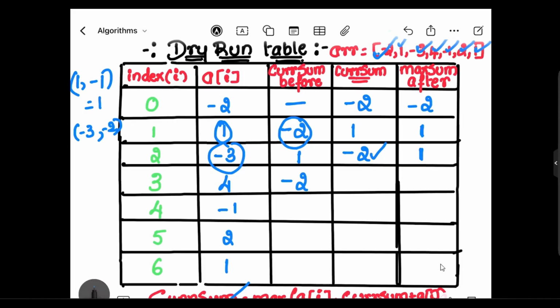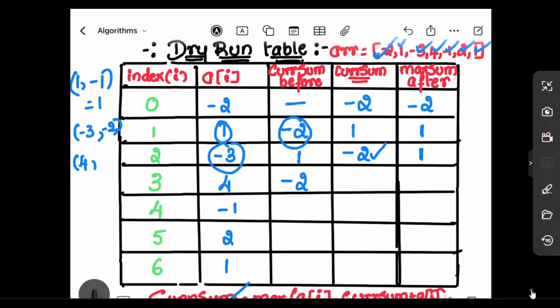Max of a of I is nothing but the 4 here, and current sum is nothing but this one. We'll be going with the current sum plus a of I, right? 4 and -2 plus 4 would lead to 2. Maximum of 4 and 2 would lead to 4. So 4 is greater than 1, so we'll be updating the maximum sum by 4.